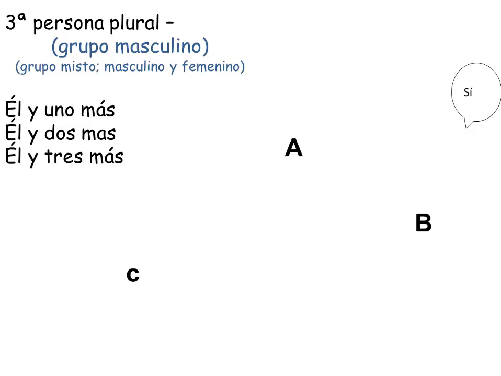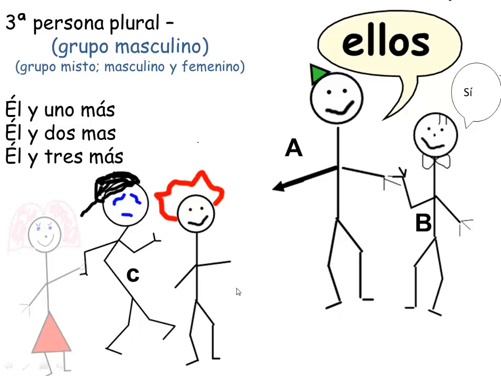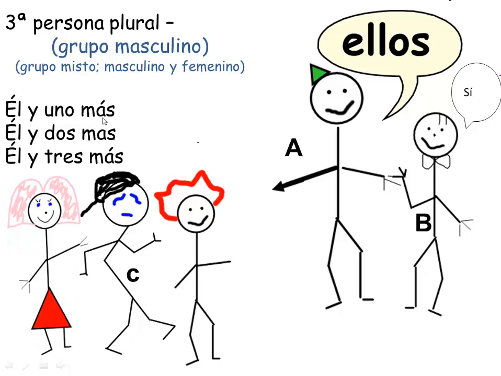And let's look at third person plural, and let's look at the masculine form first. So we've got the ellos form, and this is they over here. So it's he and one other person, or he and two other people, or he and three more, and that would be they. If you've got a group of all boys, you would use ellos. If you've got a mixed group in which you have just one boy, you would use ellos. And the pronoun in English is they.